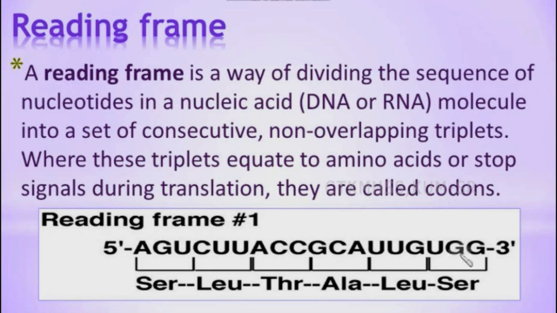And if the triplet is UAA, UAG or UGA, they are called termination codons. So when the termination codon is found, the translation process comes to an end. So that is about the reading frame. Reading frame, or triplets, otherwise called codons, help in finding out the amino acids. The anticodons present in tRNA carry the particular amino acid according to these codons. When you see the translation process in detail, you will be able to understand this clearly.